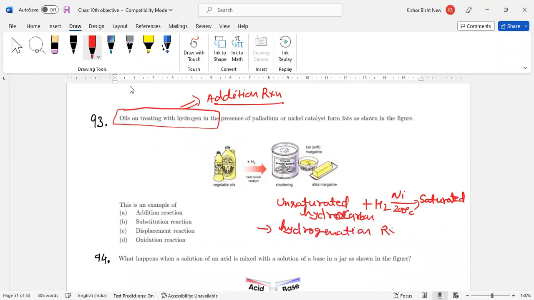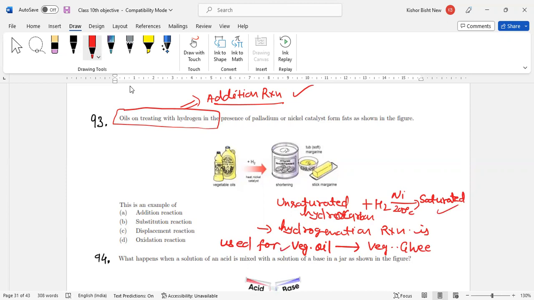And second, please remember that the hydrogenation reaction is used to convert vegetable oil to vegetable ghee. This reaction is very important in this NCERT. So this one is unsaturated, this is an addition reaction. Second, unsaturated to saturated, and third, vegetable oil to vegetable ghee.